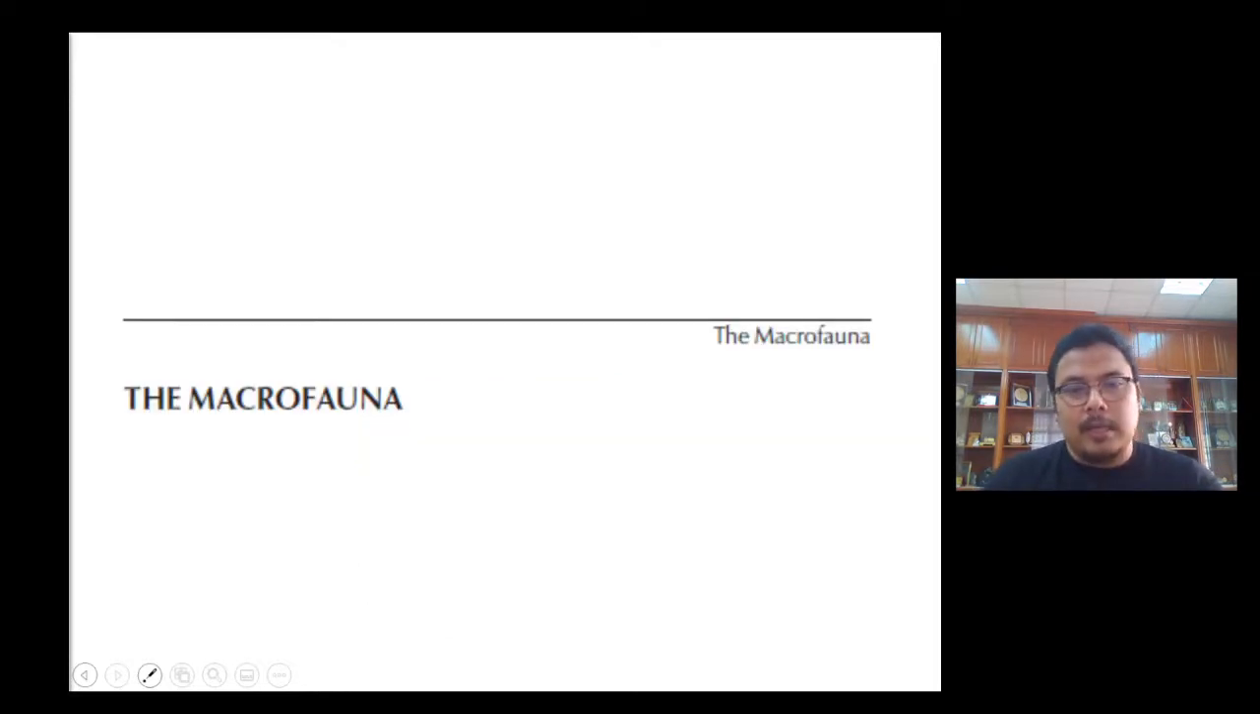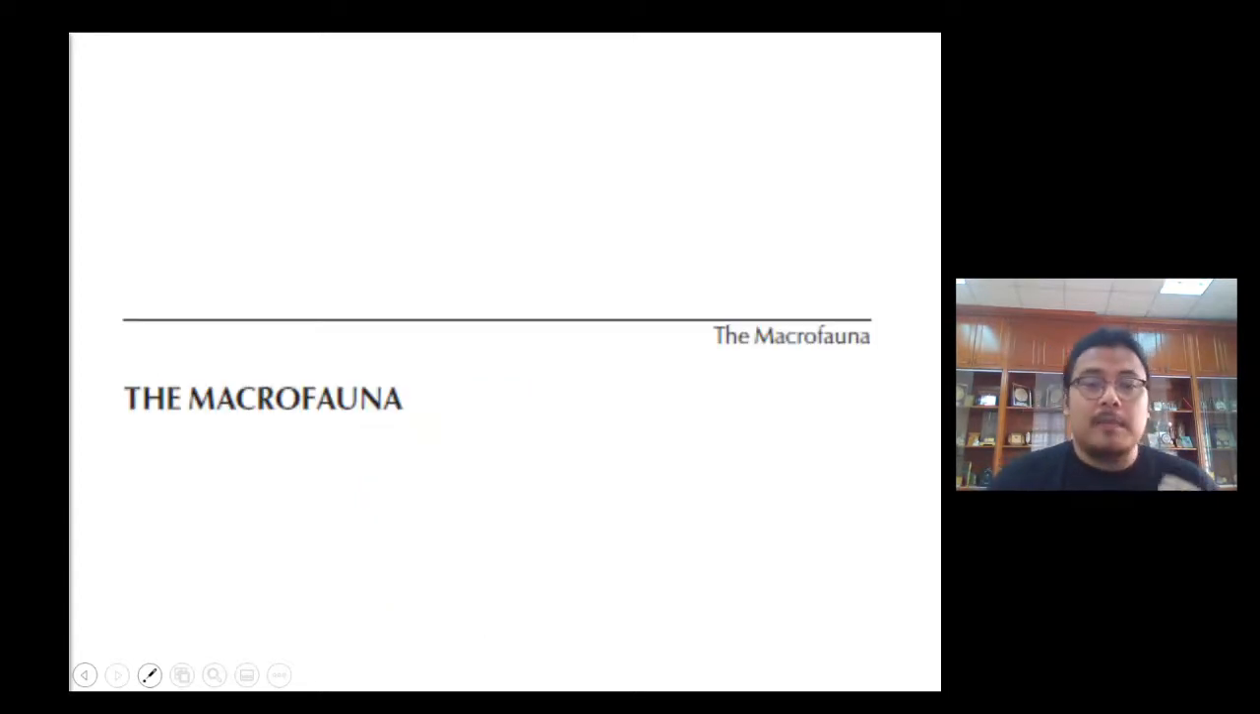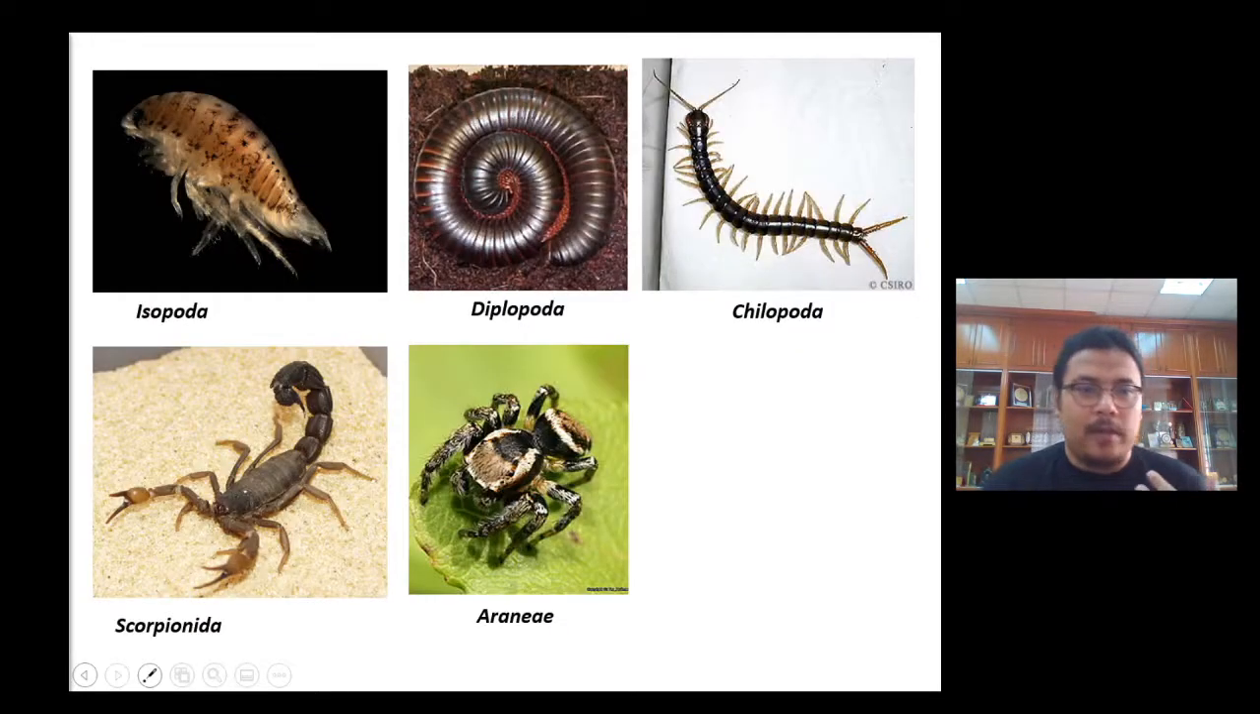Okay, another group, of course, is the macrofauna. When we talk about microfauna, we're talking about organisms that you cannot see with the naked eye. If you want to identify or look into them, we need to use a microscope. But the macrofauna are organisms that we can see with our naked eyes. First we can talk about macroarthropods. We have different types: Arthropoda, Diplopoda, Chilopoda, Scorpionida, Araneae, different types of organisms. I think you have learned this in other subjects, but these are some of the organisms.